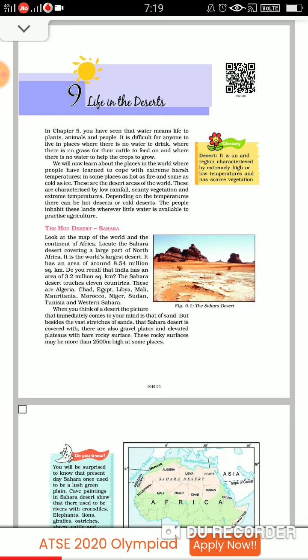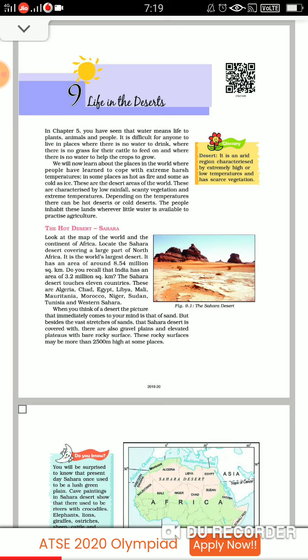Okay, so now, children, we are going to learn about the places in the world where people have to face the extreme and harsh temperatures. Fine. At some places, it is as hot as fire, and in some places, it is as cold as ice. Both these temperatures, harsh temperatures, extreme temperatures, plus they have scarcity of water. Now, these are the desert areas of the world. So, we will talk about two types of deserts.